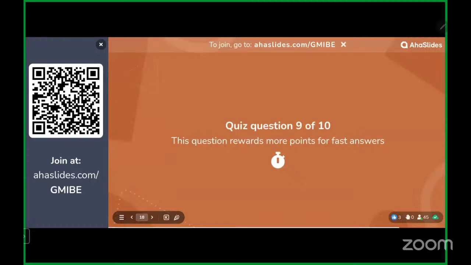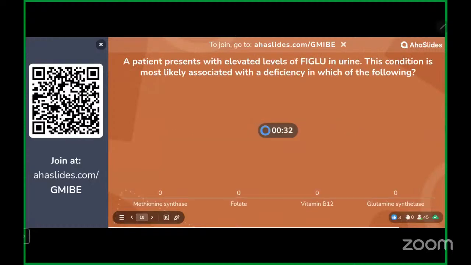Here comes your ninth question. Patient presents with elevated levels of FIGLU. This condition is most likely associated with deficiency of which of the following? Again, a standard high five-star question.